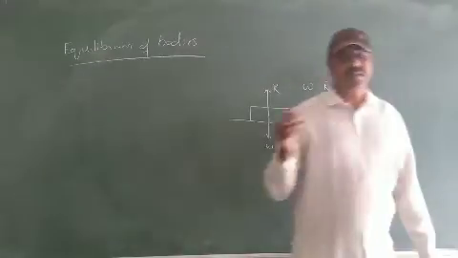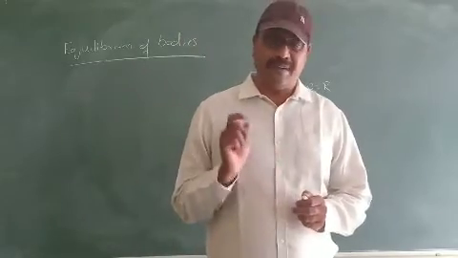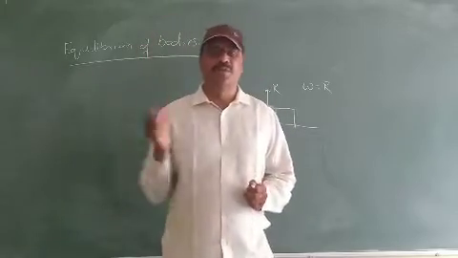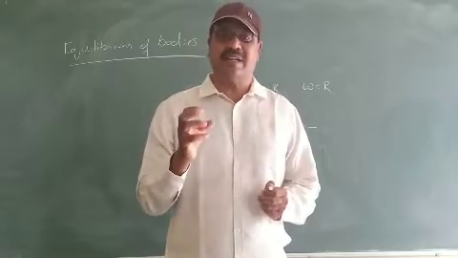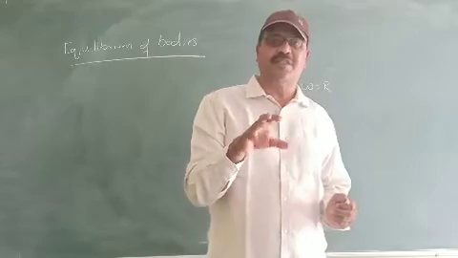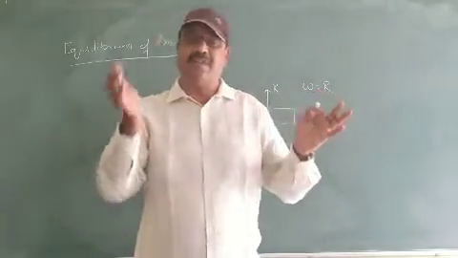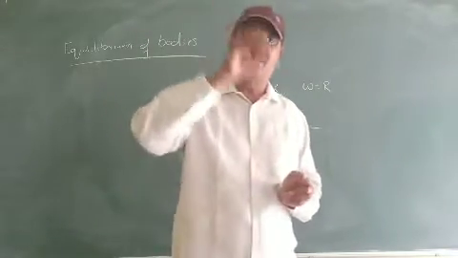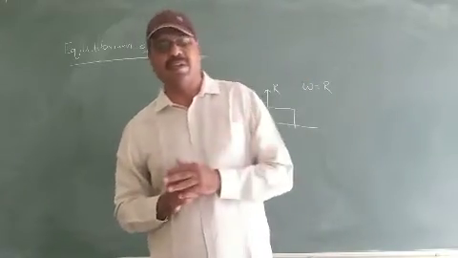One more example I forgot to give you: when you tie a stone to one end of a thread and whirl it around you. What is happening here? Different forces are acting on it, but it is moving with constant speed. Why is it moving with constant speed? Because the different forces or moments of forces cancel against each other, and the net effect of these forces is equal to 0. So this is another good example for dynamic equilibrium.